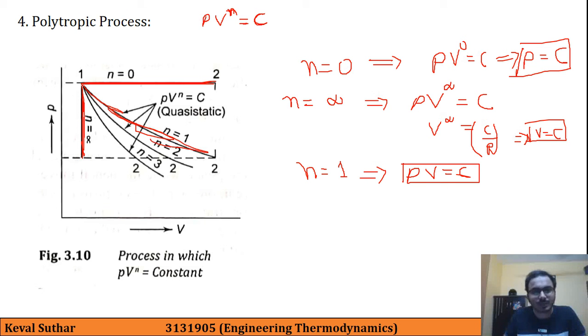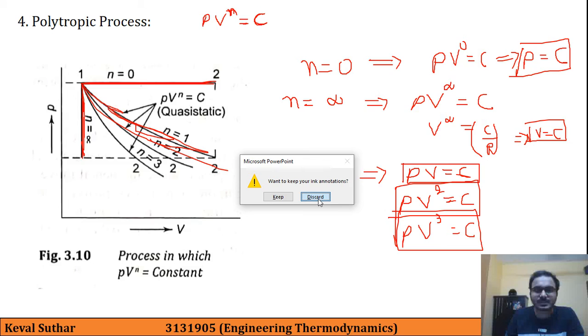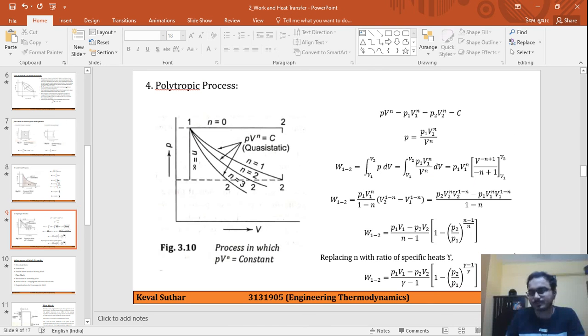And we can also take n equal to 2, that will result in PV square equal to constant, then PV cube equal to constant, and in that way it will continue. So we are trying to go for a generalized process which can describe every type of process.